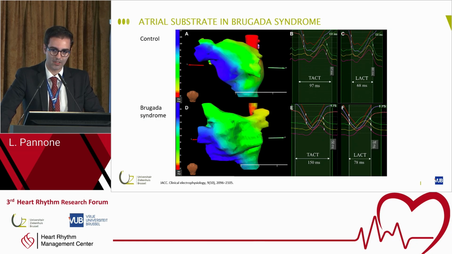LACT is the local activation time, so it's defined from the steepest negative dV/dt of the first electrogram in the right atrium to the steepest negative dV/dt of the latest EGM in the left atrium. So these are actually transatrial conduction times. So it's the time to go from the right atrium to the left atrium for electrical activity.